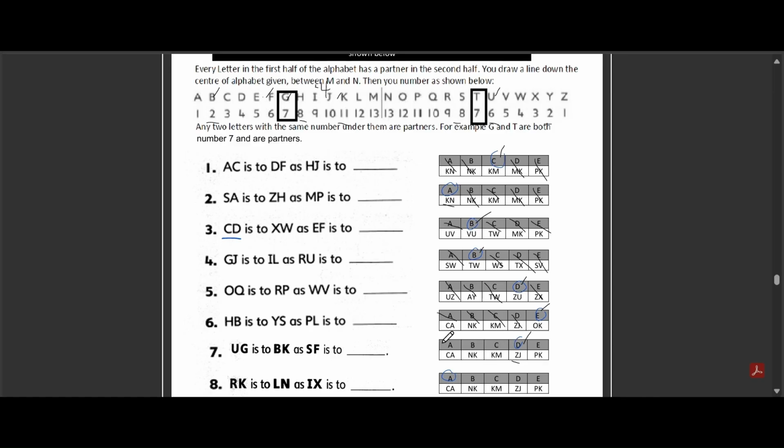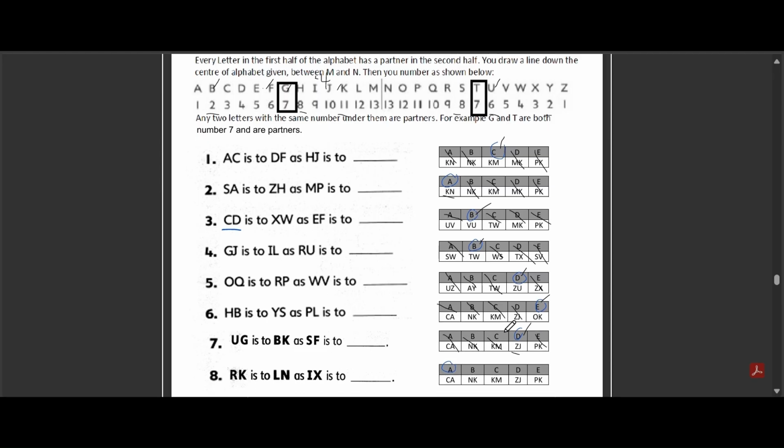Why are the other options incorrect? Options A, B, C, and E do not fit this specific shift pattern that we've identified.